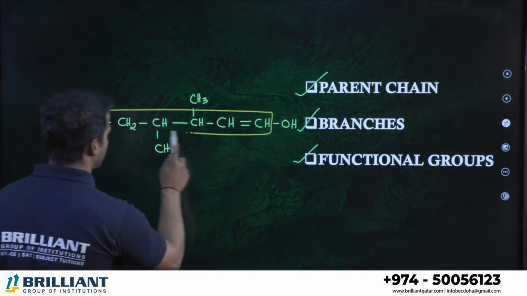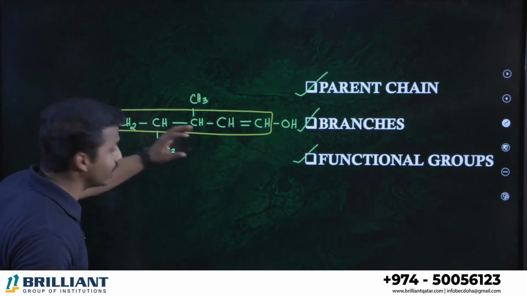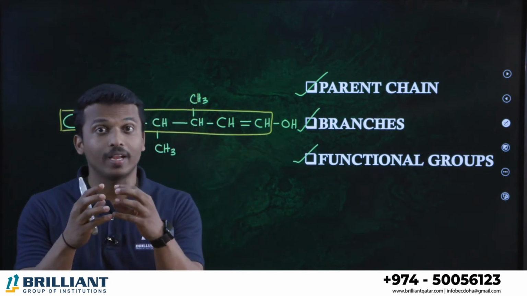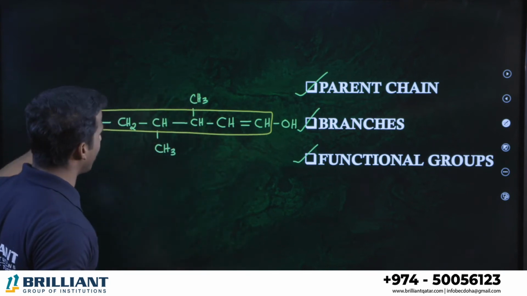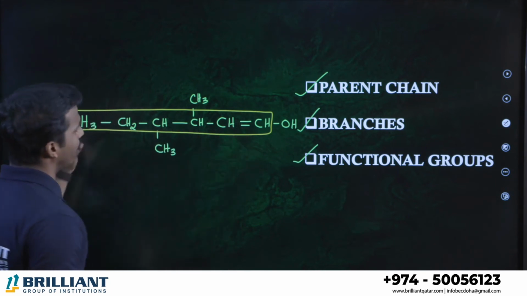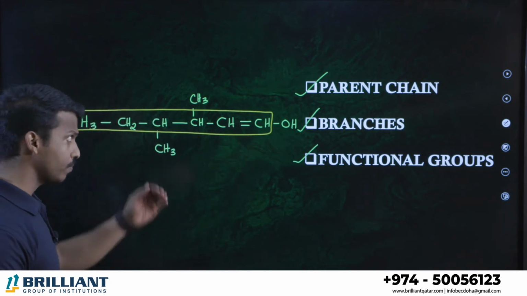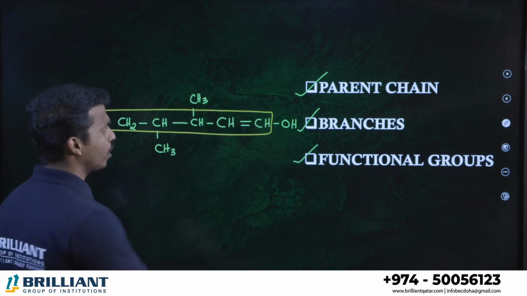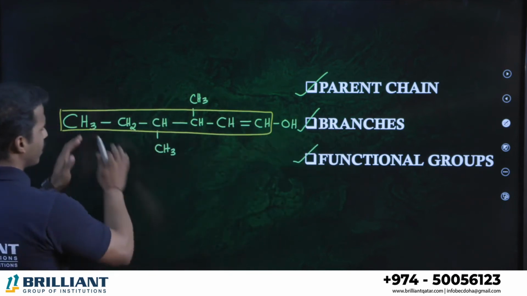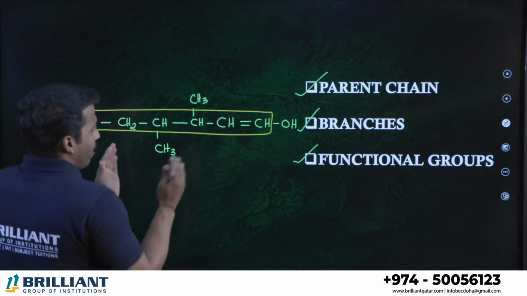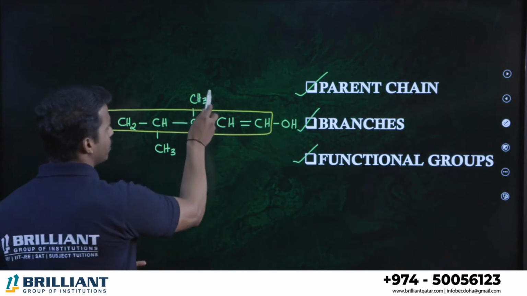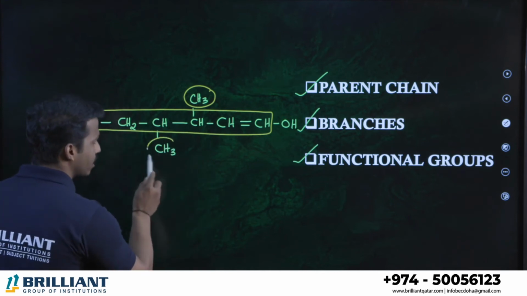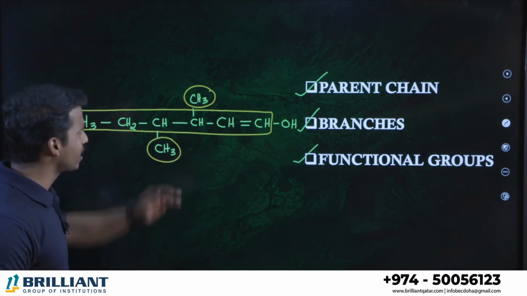So parent chain means the longest continuous carbon chain, meaning the carbons should be connected. The maximum number of carbons in a continuous chain is called the parent chain, or the longest chain. Then, what are branches? When you consider the parent chain, the remaining species are the branches. You can see here CH3, this is one branch, and CH3, another branch. So these are the two branches.